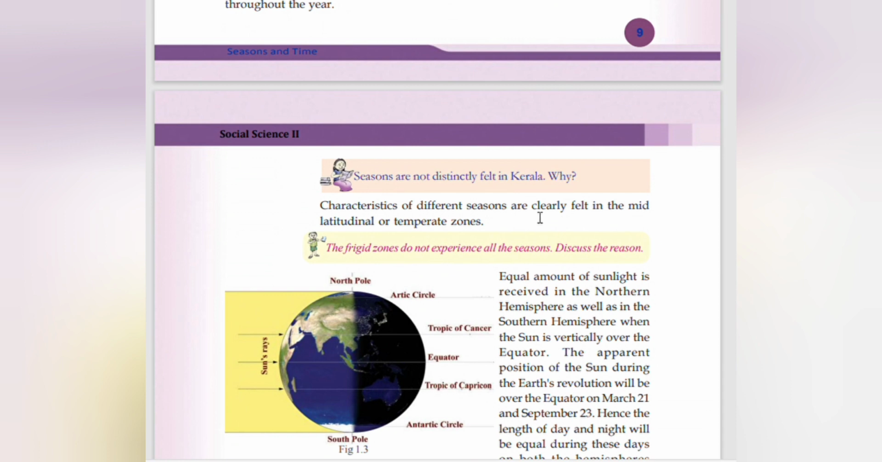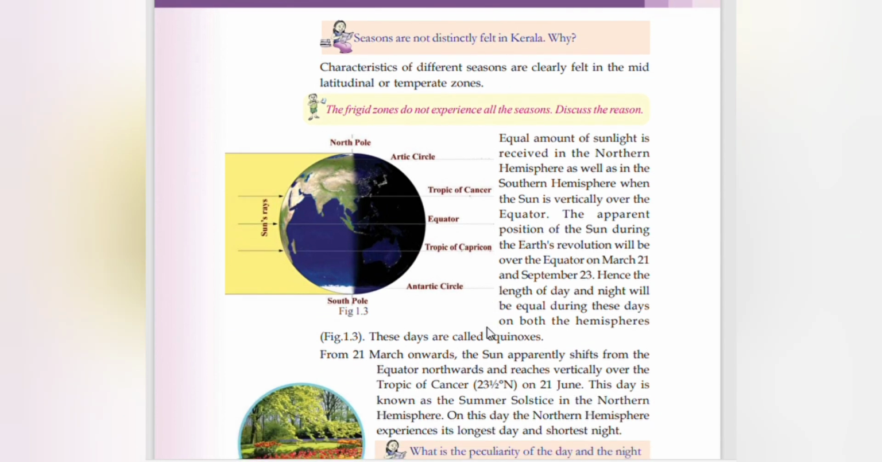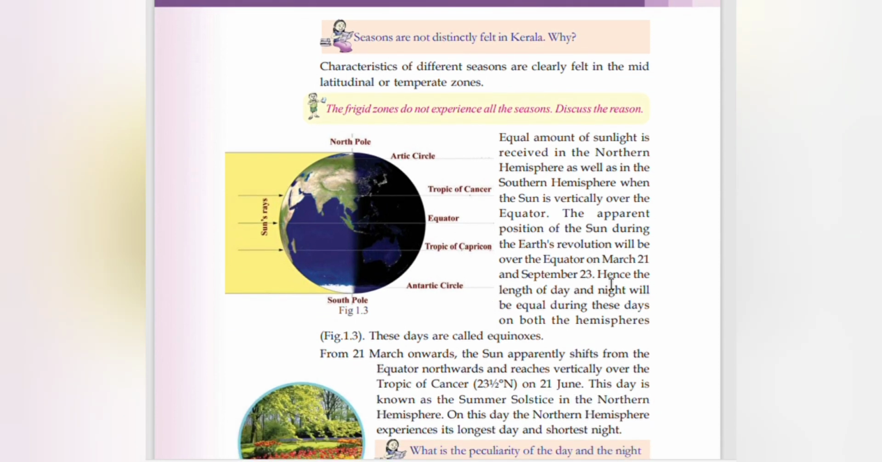Characteristics of different seasons are clearly felt in the mid-latitudinal or temperate zones. North Pole, Arctic Circle, Tropic of Cancer, Equator, Tropic of Capricorn, Antarctic Circle. Equal amount of sunlight is received in the northern hemisphere as well as in the southern hemisphere when the Sun is vertically above the equator. Apparent position of the Sun during the Earth's revolution will be over the equator on March 21st and September 23rd, and the length of the day and night will be equal during these days on both hemispheres and are called equinoxes.